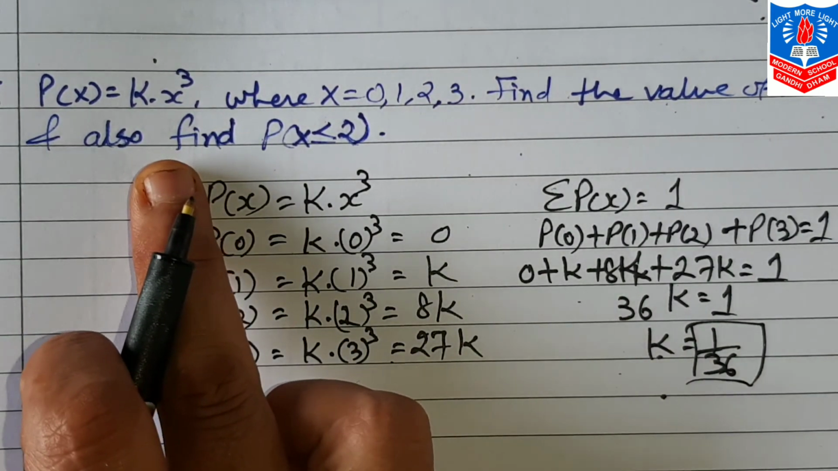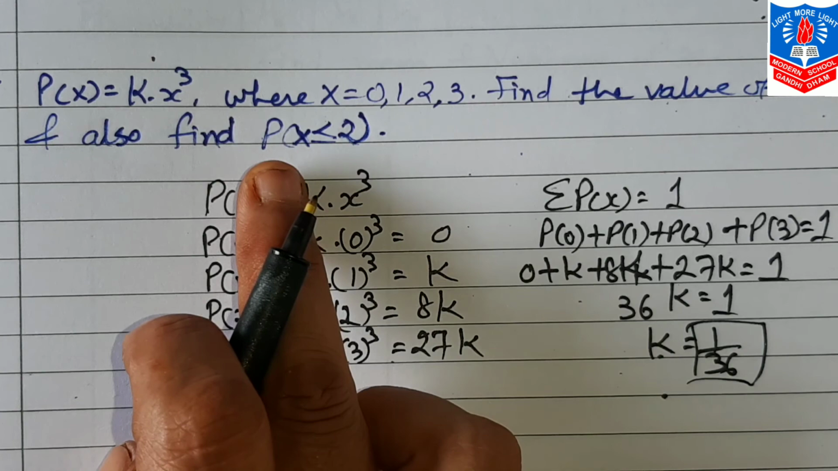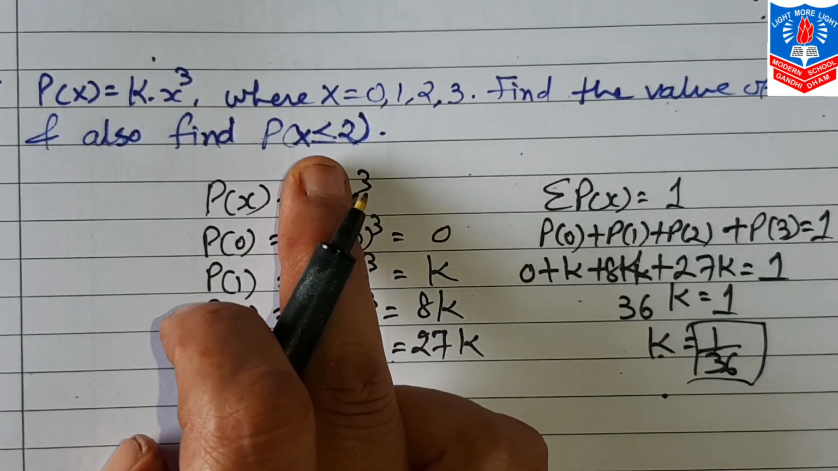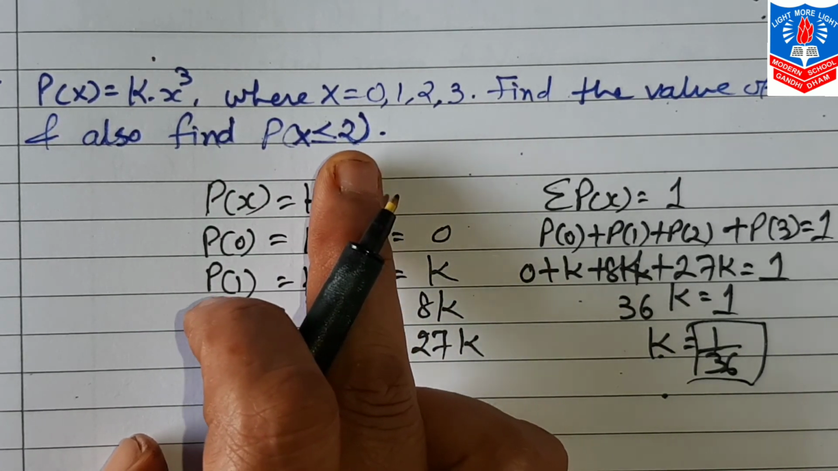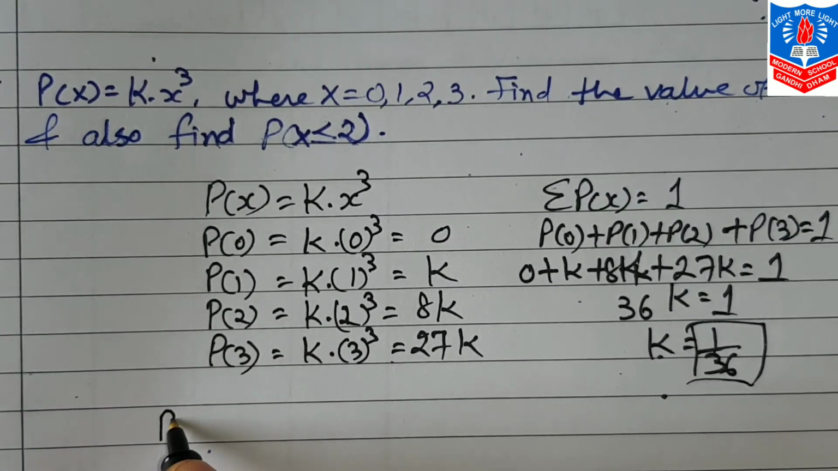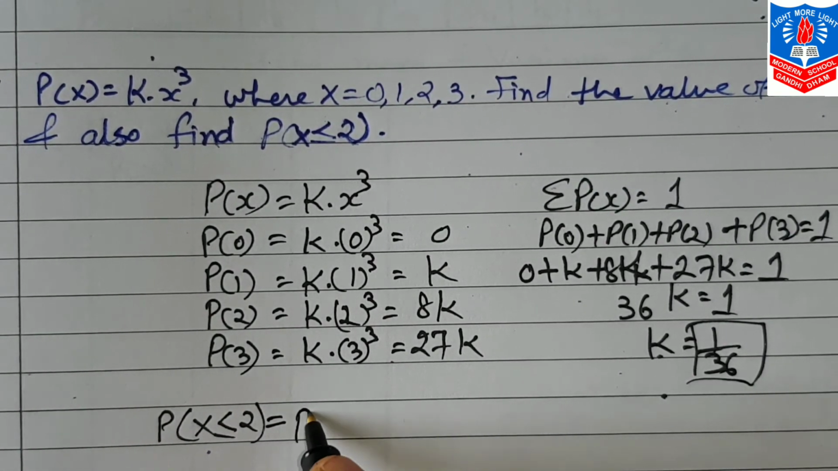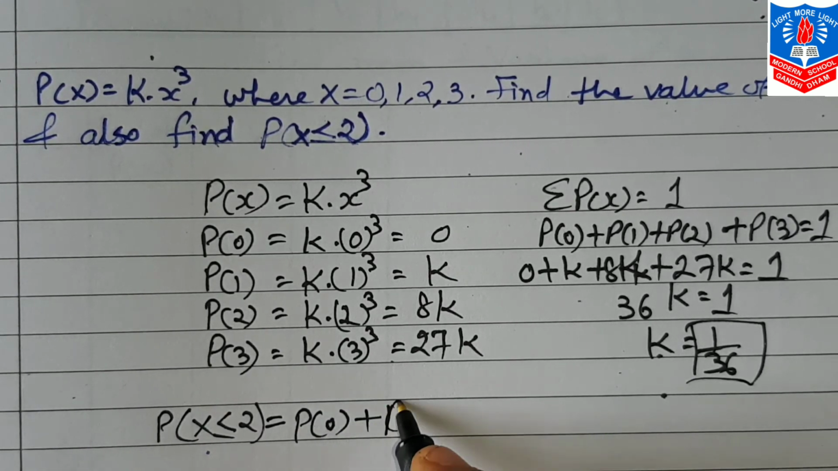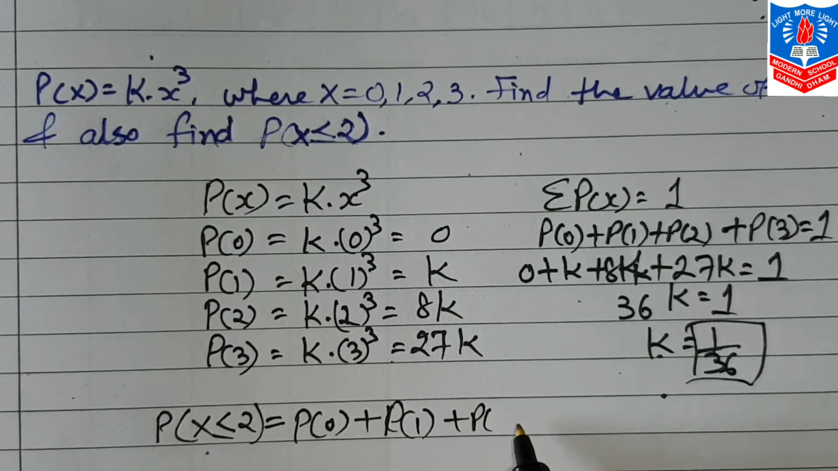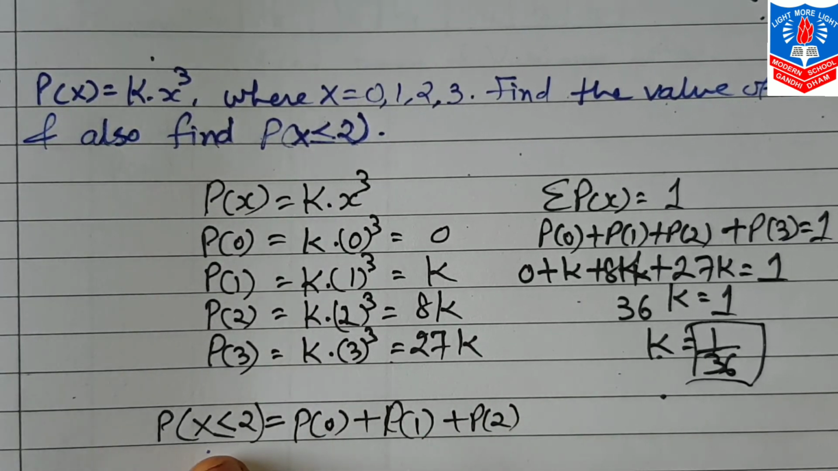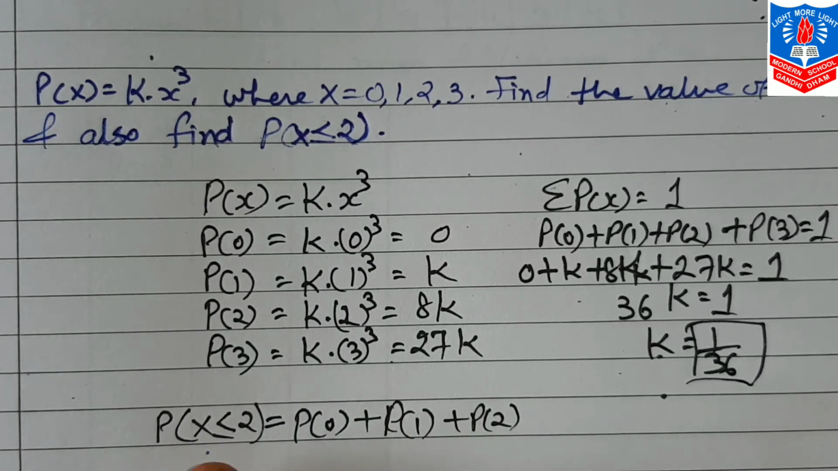Now this is important. What are we supposed to find? Probability of x less than or equal to 2. What is the meaning of this? Probability of x less than or equal to 2, that is 2 or less than 2, means probability of 0, 1 and 2. If the equal to sign is not there, then only 0 and 1. But because the equal to sign is there, so 0, 1, 2, all three.